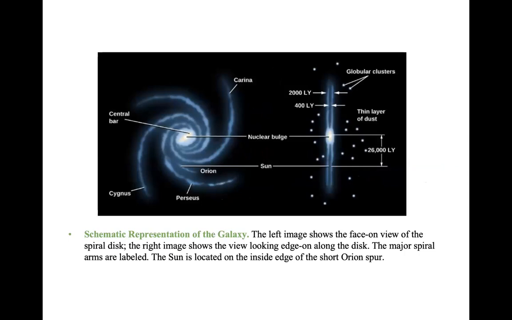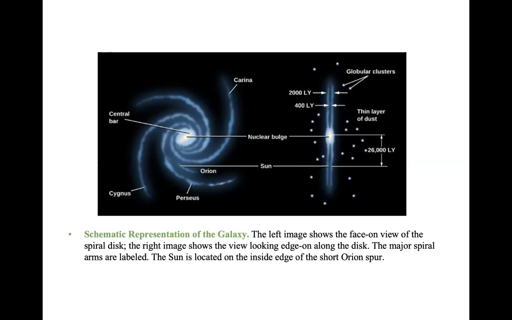This is a schematic representation of the galaxy, and you can see there are different arms. Our galaxy itself is a spiral galaxy. The left-hand image shows a face-on view. Face-on view means if you look at the galaxy from above, this is how you would see its shape.